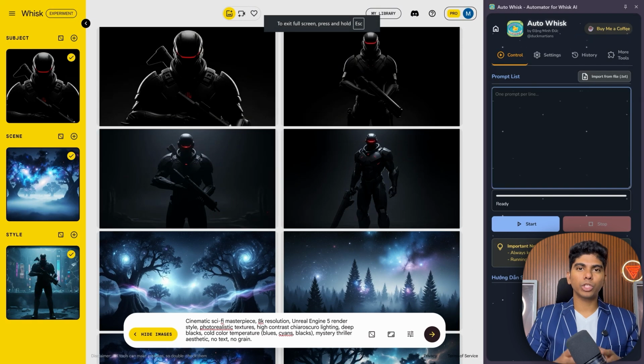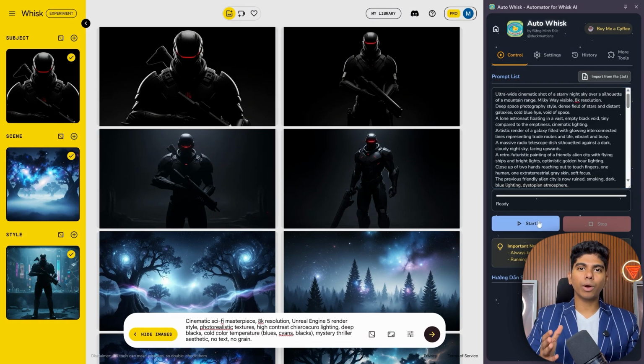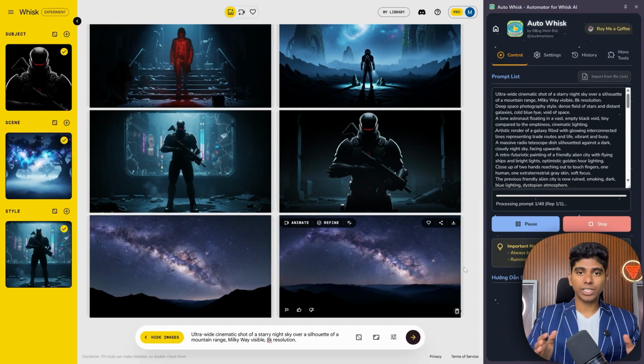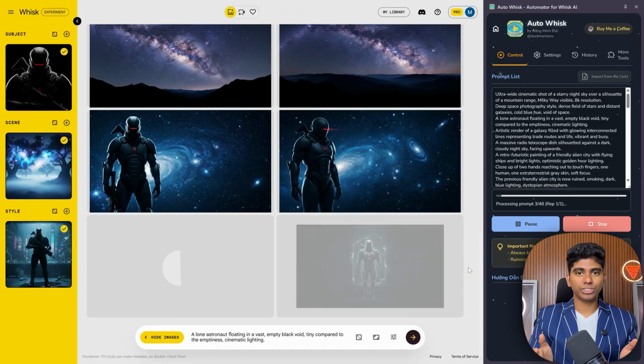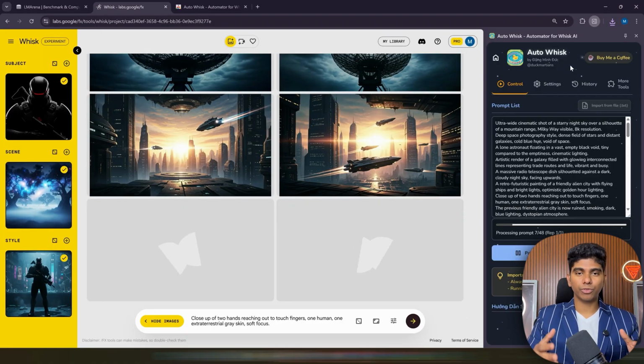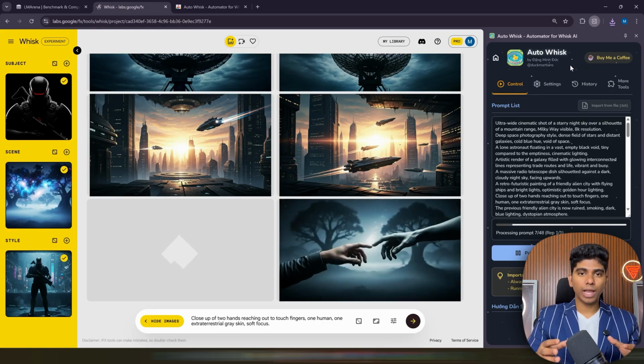So we copy this huge block of text into the prompt box and hit start. And automatically it will begin generating all the images in order, keeping the same characters, settings, and styles. I recommend that as they download, you number them in order so you clearly know which ones come first and which ones come after.